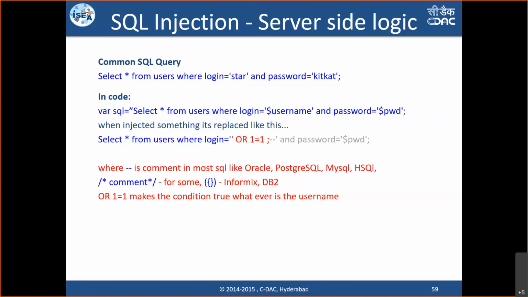Now what happened by this is, when the query is changed like this, automatically login is equal to single quote, that is empty, or 1 is equal to 1. Obviously 1 equal to 1 is true, and so the query becomes true over here. This is followed by a semicolon, which is the end of a query, and a double hyphen, which is nothing but commenting out the rest of the part. Generally, whether to use double hyphen or hash depends on the database.